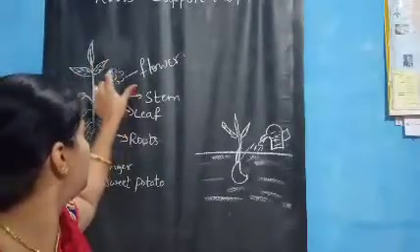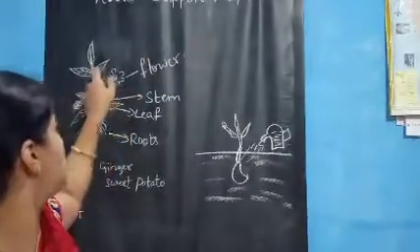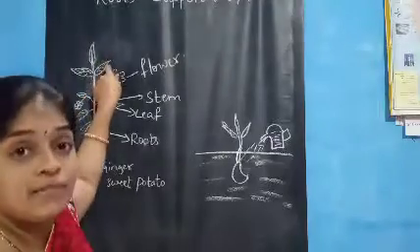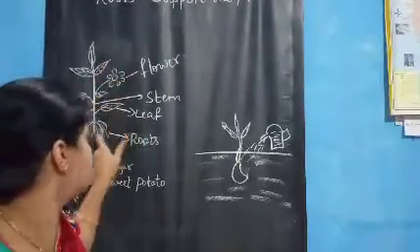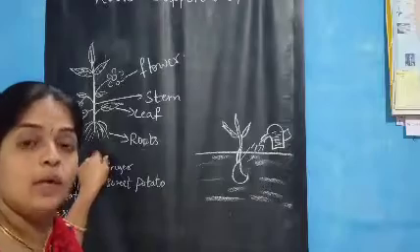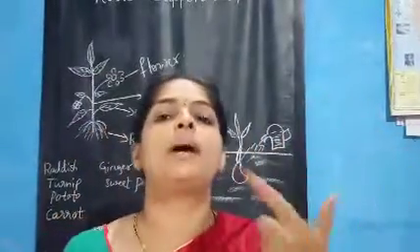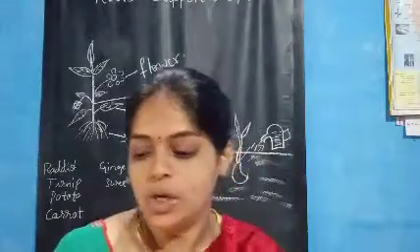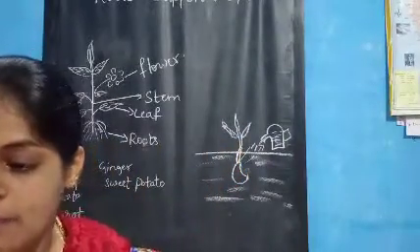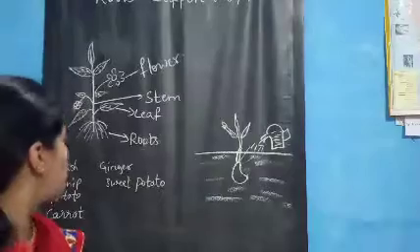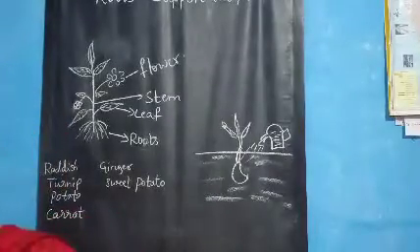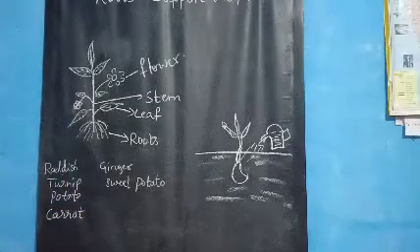Okay, it may be the flower part, or the stem part, or the leaf part. So for all the parts, the roots help to absorb the water. It sends the water to all the parts and they grow, children. Understood? So that is the main thing. Roots support the plants. Okay, so I'll ask you now some questions.